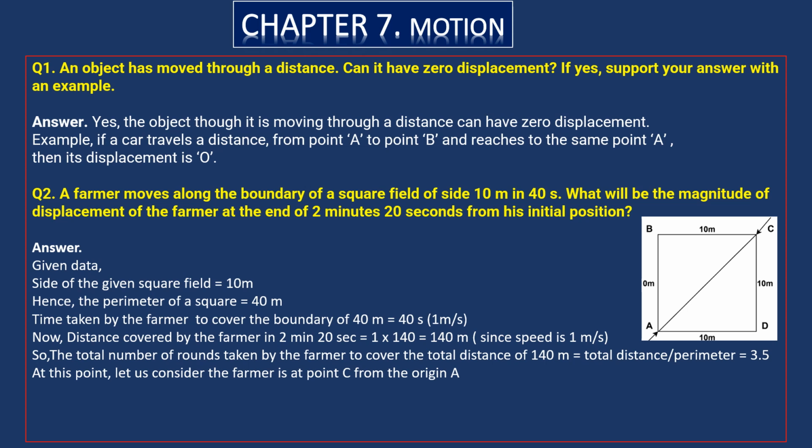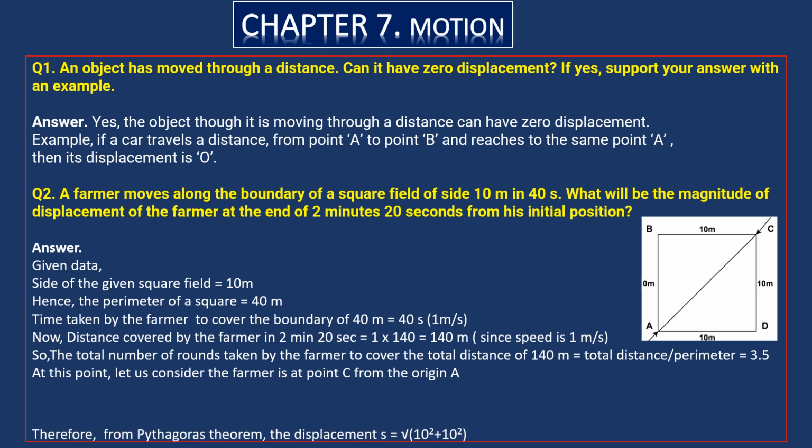That means if the farmer starts at point A, he goes to point B, from there to point C, point D, and finally to point A. If he comes to point A, he covers 140 meters of distance. But the total distance given here is 140 meters. That means how many rounds does he have to go? He has to go 3.5 rounds. 3 full rounds he has completed, and the fourth round is half he finished by the time.